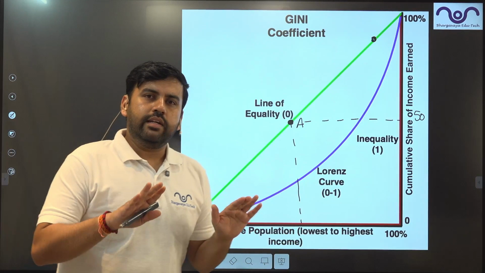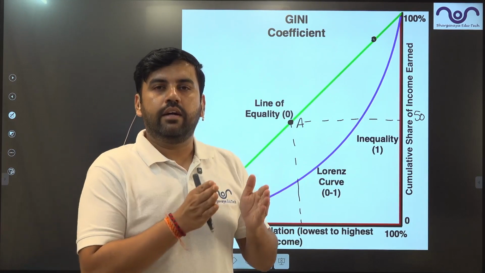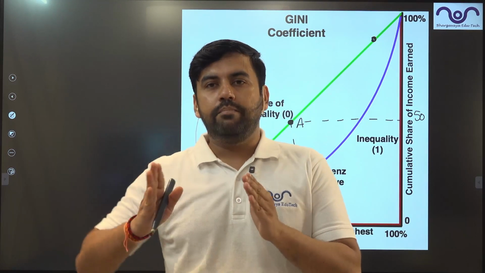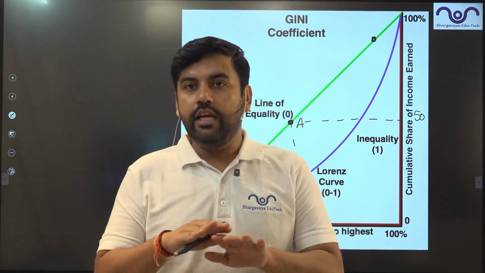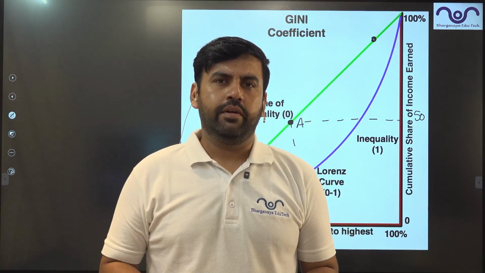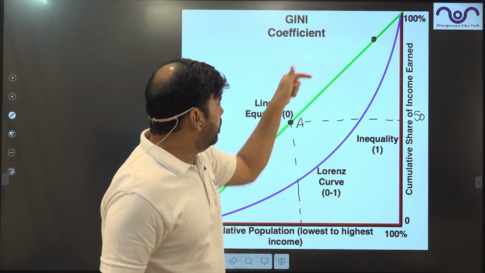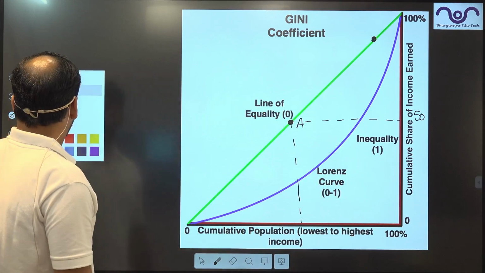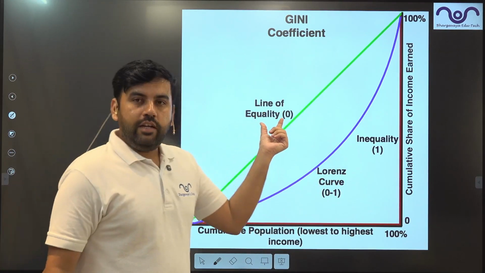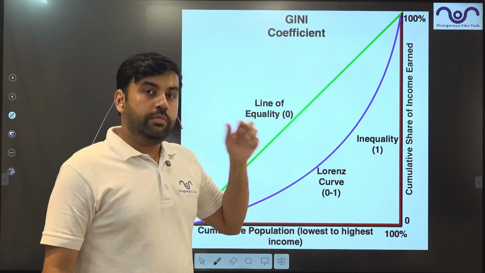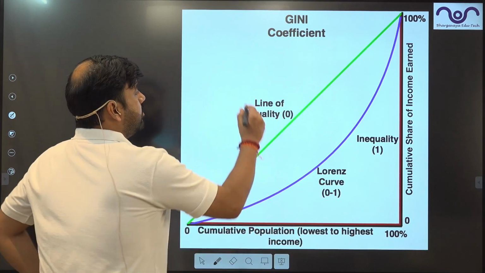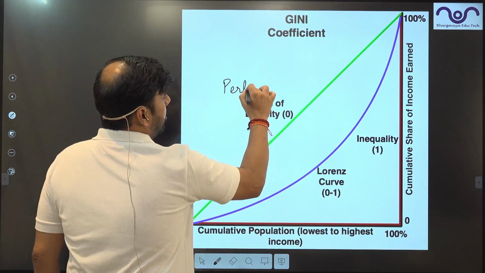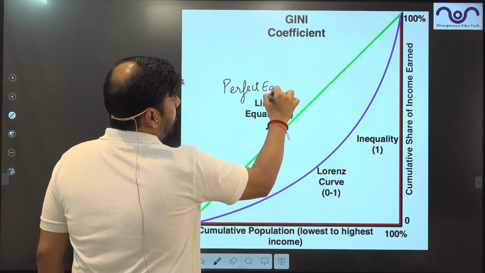So more or less, the amount of money that the country is producing is shared equally by the population it has, perfect equality. So this green line shows the line of equality. On the line of equality it is written 0. 0 means there is perfect equality.